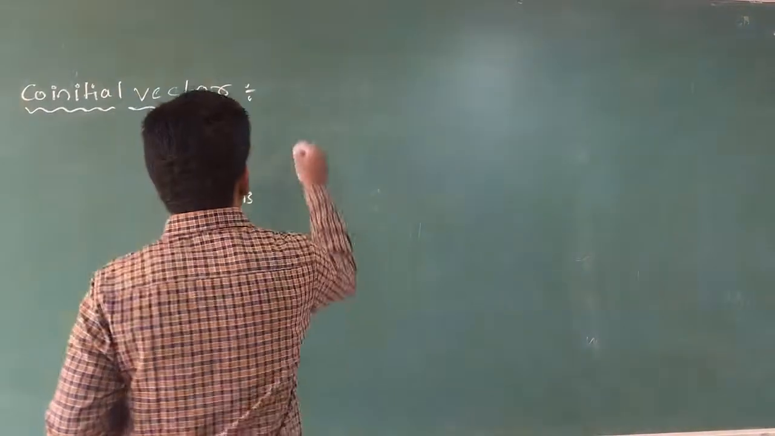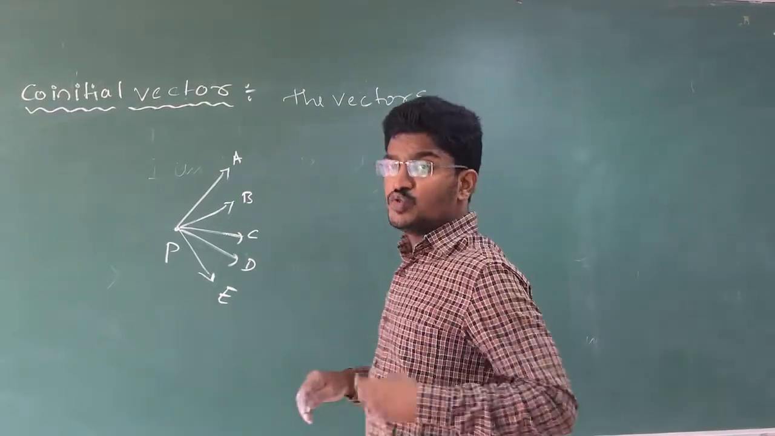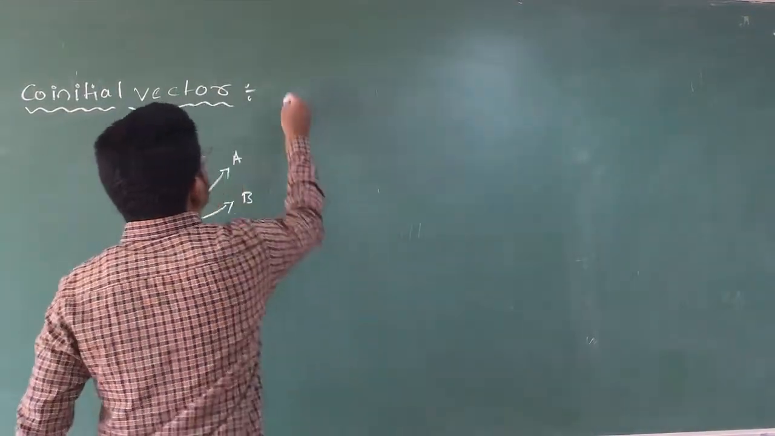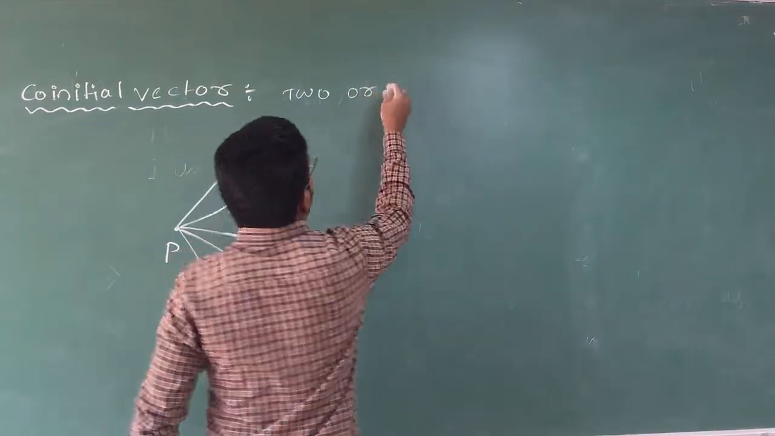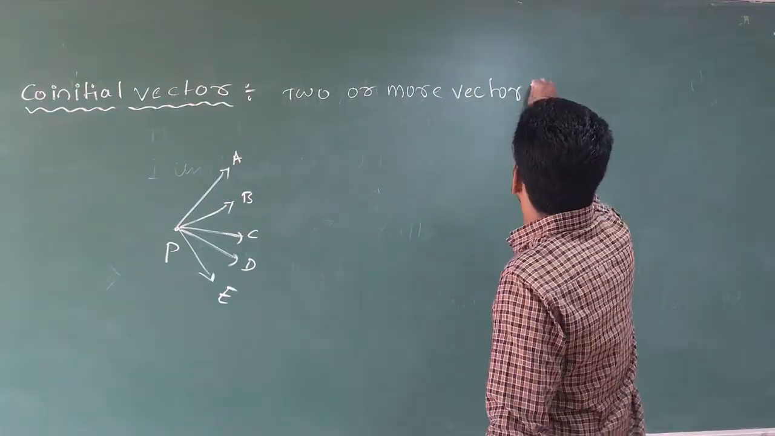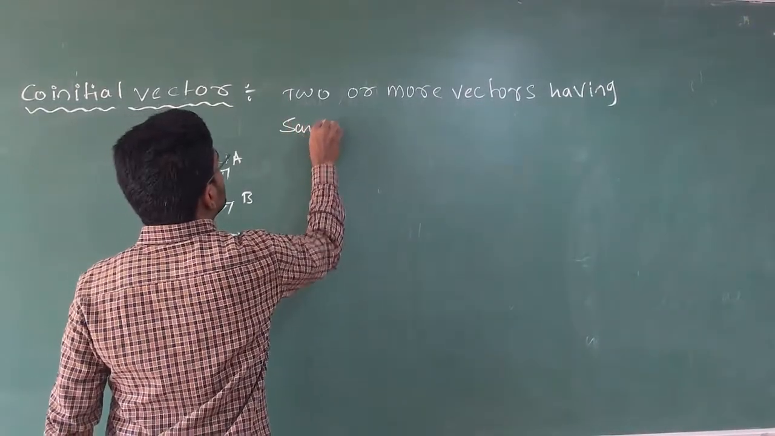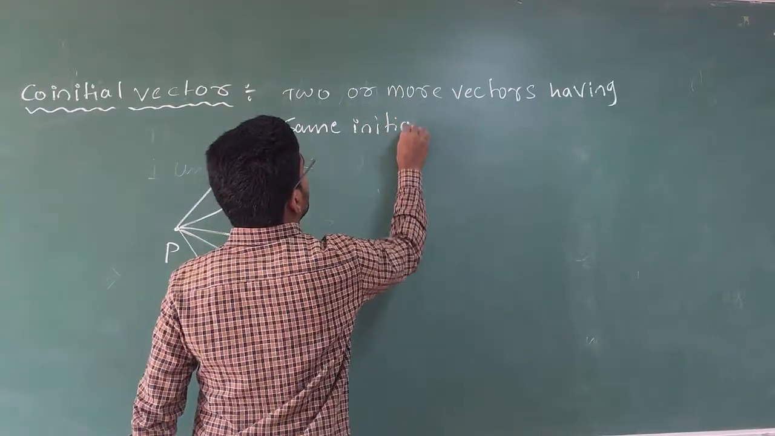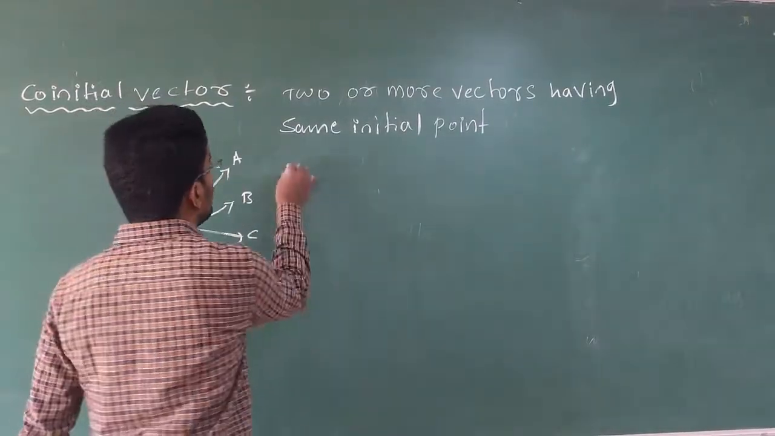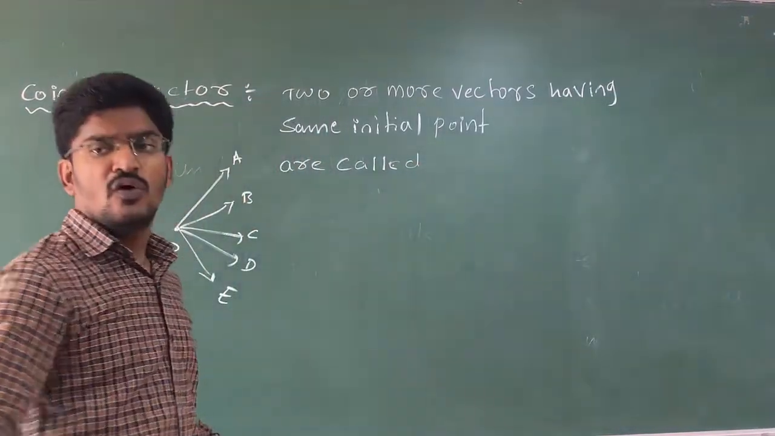Clear? So here what you are going to write: two or more vectors having the same initial point are called co-initial vectors.